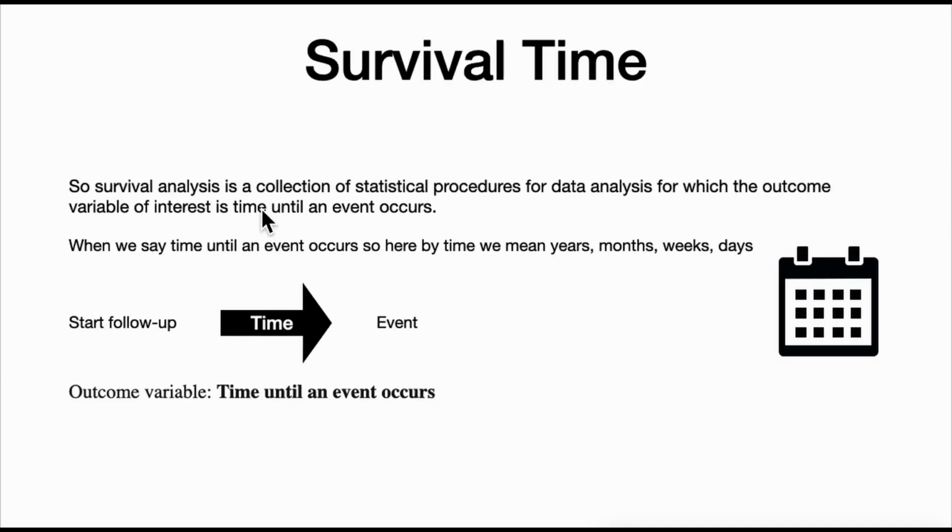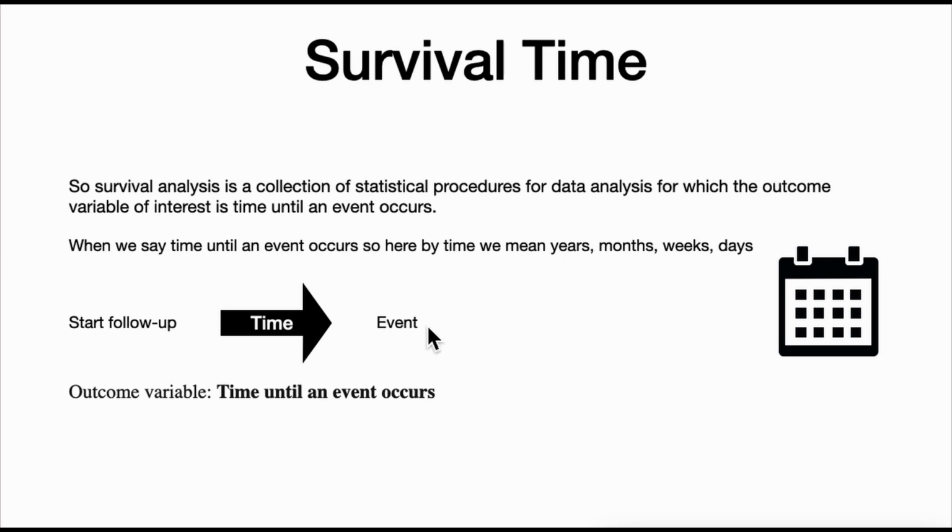So, in today's session, we are going to touch upon what is survival time, what is event, what is outcome of interest. So, let's see. Survival analysis is the collection of statistical procedures for data analysis, for which the outcome variable of interest is time until the event occurred. What do you mean by time? Time could be in months, in years, in weeks, or in days.